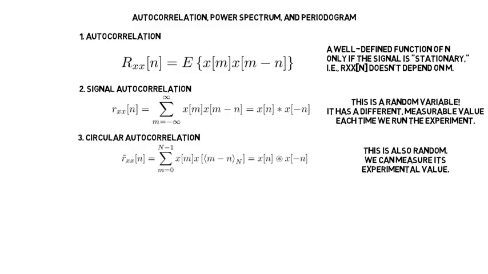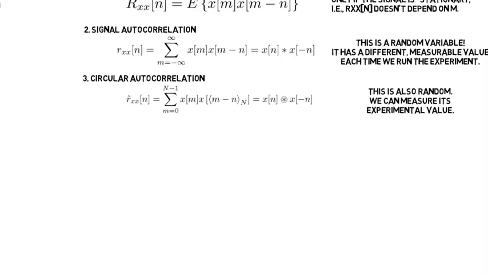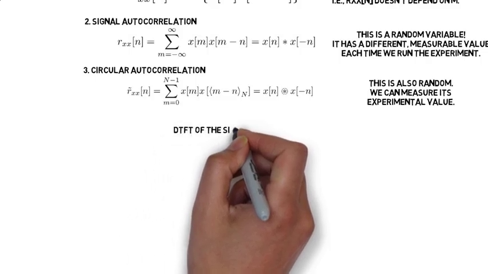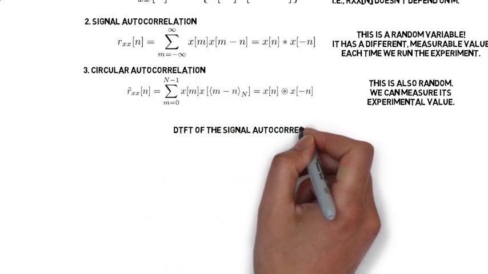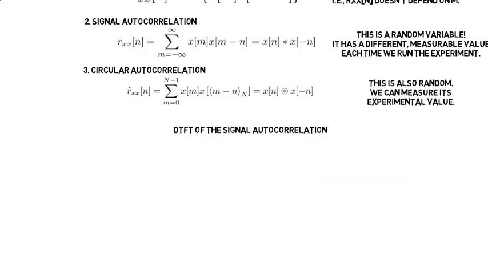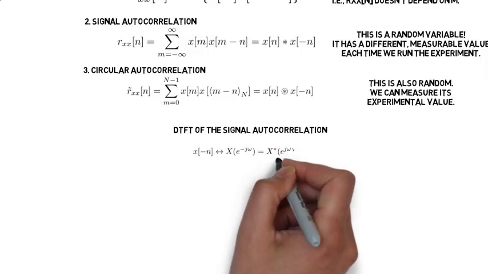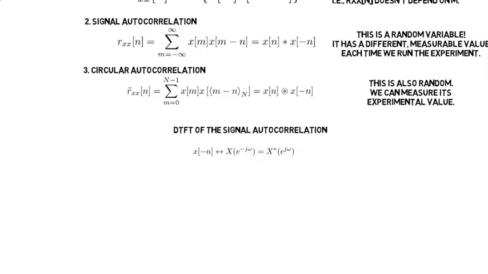And we learned in talking about filtering that when you convolve in the time domain, that means you multiply in the frequency domain. And so it's worthwhile trying to find out what is the Fourier transform of the signal autocorrelation or of the circular autocorrelation. To do that, we need to plug x of minus n into the Fourier transform formula, and we discover that the Fourier transform of x of minus n is X of e to the negative j omega. That is, if you flip it in time, you also flip it in frequency. If the time domain signal is real valued, then X of minus omega is the same thing as the complex conjugate of X of plus omega.